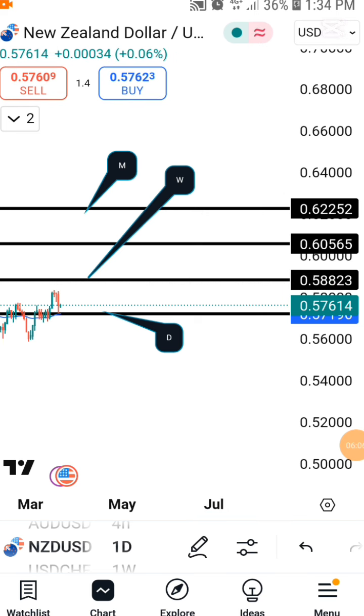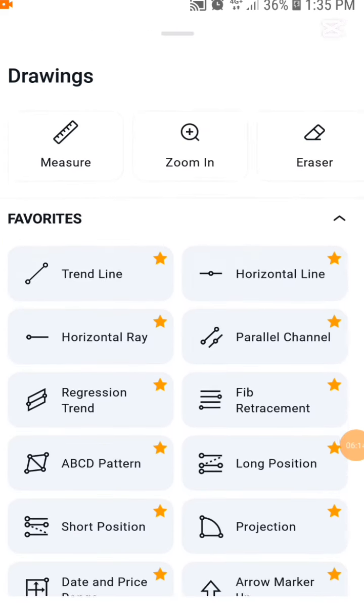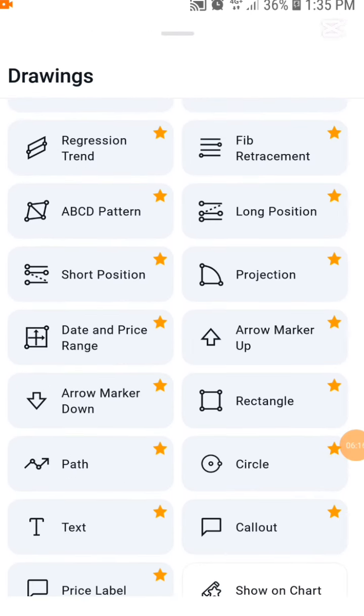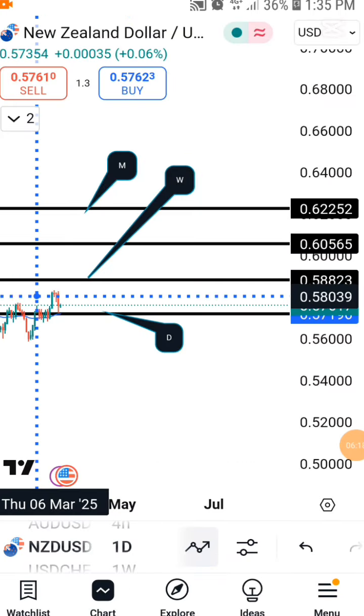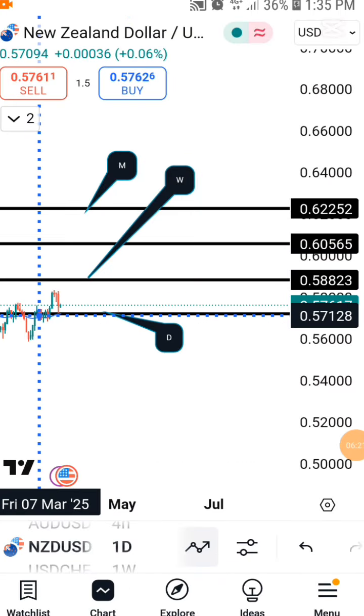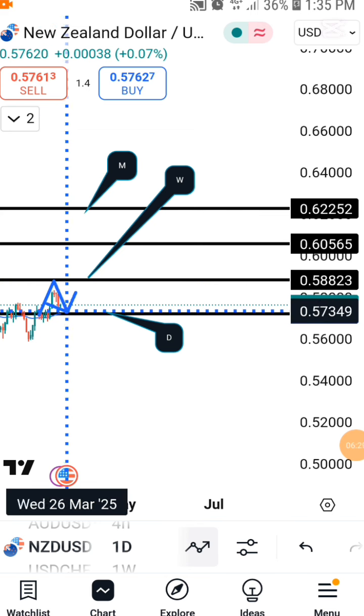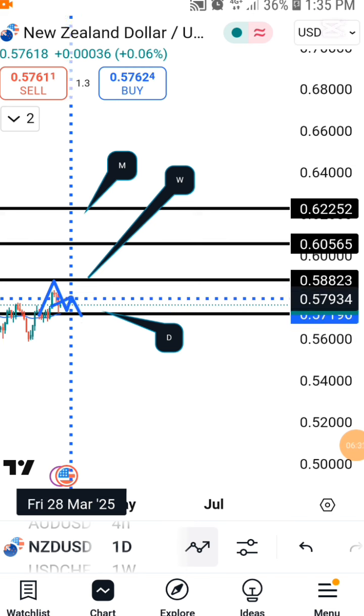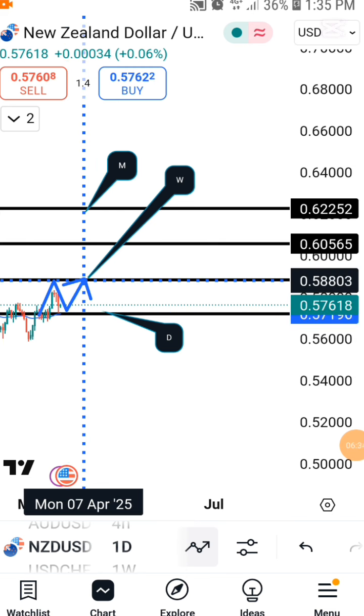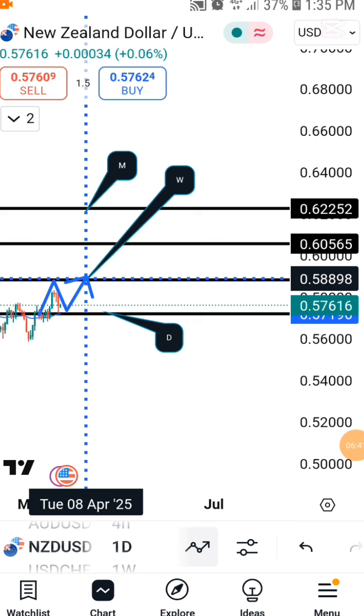So what this market is going to do is that now the market has tested our demand already. Our demand, which is the 50 moving average on daily. The market is on our daily 50 moving average now, which is our demand. And if you look at it, it has already given us a double bottom. So this daily now will be dropped back to weekly here. It will be dropped back to the position of weekly here, and it becomes our future support. It becomes our future demand.